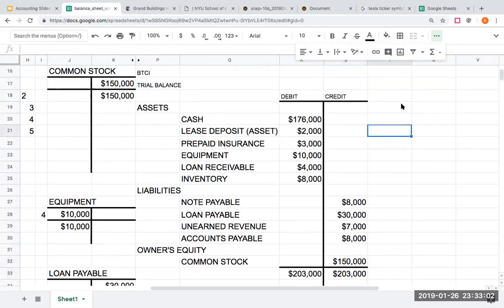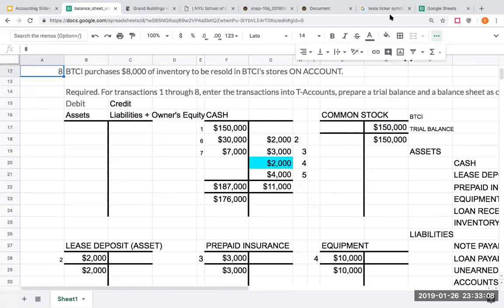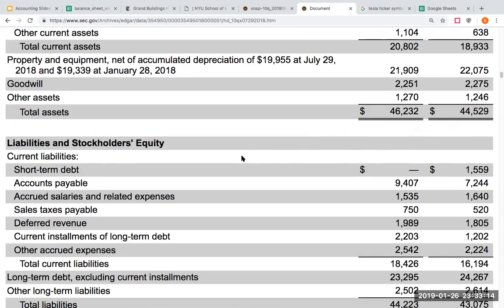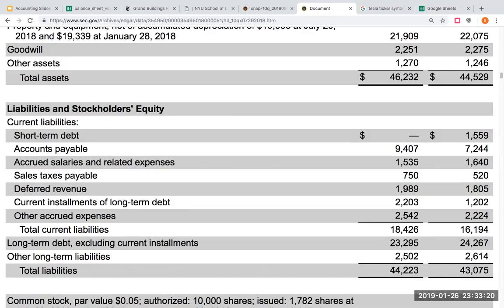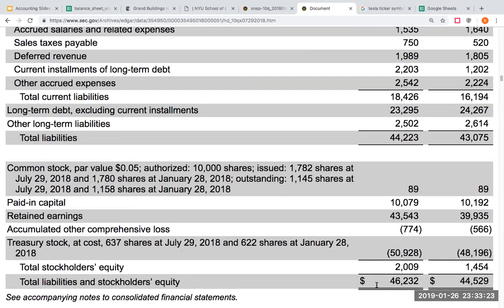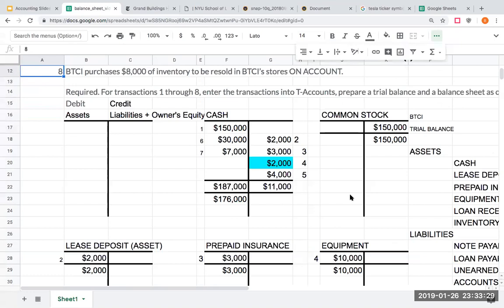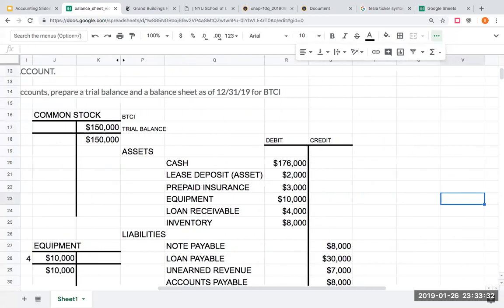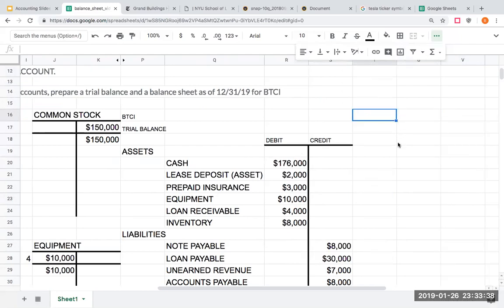Okay, what exactly is the balance sheet? It's the grand equation. If you remember the different companies we were looking at previously, here we've got the Home Depot, where my total assets are equal to my total liabilities plus my owner's equity. So we've got 46.2 billion equal to 46.2 billion. When we prepare our balance sheet, this is what we're proving. We're doing a very simplistic balance sheet. As you go through accounting, you'll be doing something a little more advanced, but for right now, this is where we are.